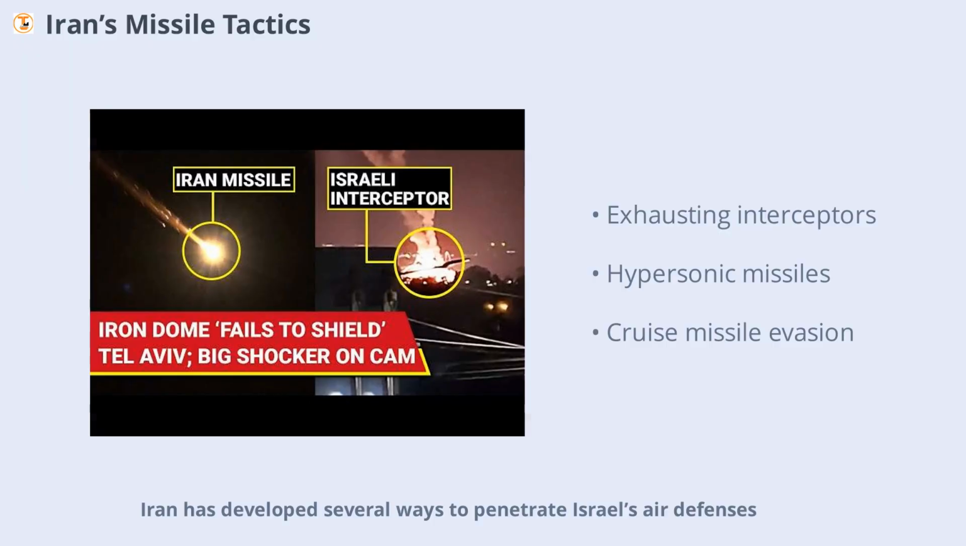Iran has developed several ways to penetrate Israel's air defenses. By launching large numbers of missiles and drones, Iran can exhaust Israel's interceptor supplies. The use of hypersonic missiles, which travel at incredible speeds and can maneuver unpredictably, poses a significant challenge. Cruise missiles, flying low and steady, can also evade detection. These evolving tactics have made recent attacks more difficult to counter.